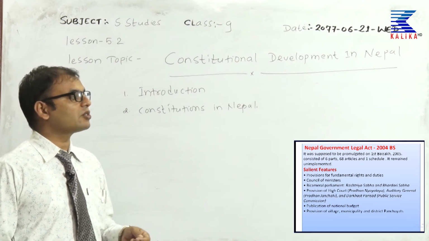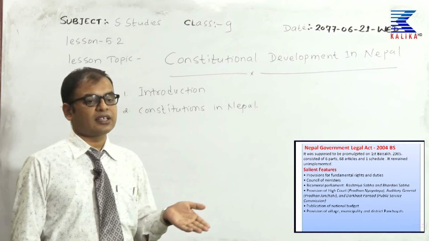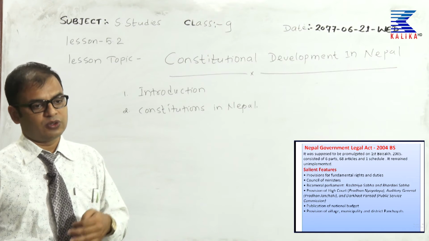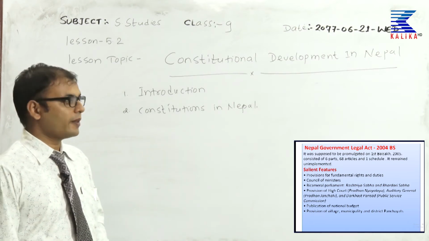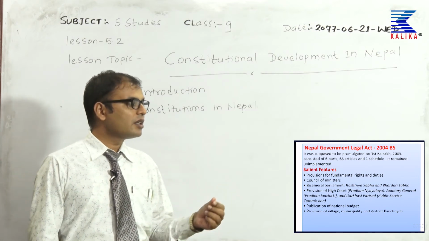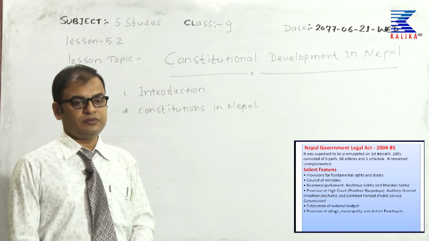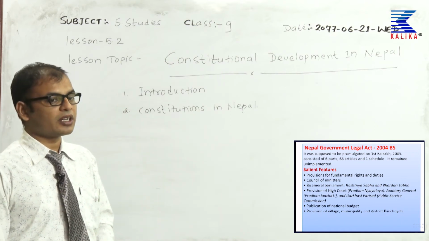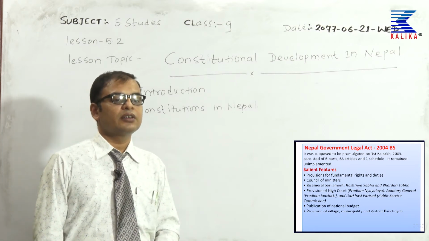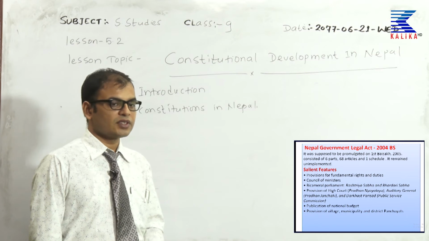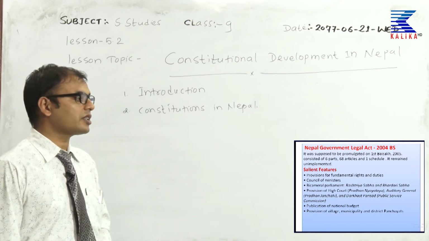In that constitution there were 6 parts, 68 articles and 1 schedule. What were the main features of that constitution? First of all, there was the provision of fundamental rights and duties for the citizens. Similarly, it had the provision of a council of ministers, so the country's government could be run by a group of ministers.